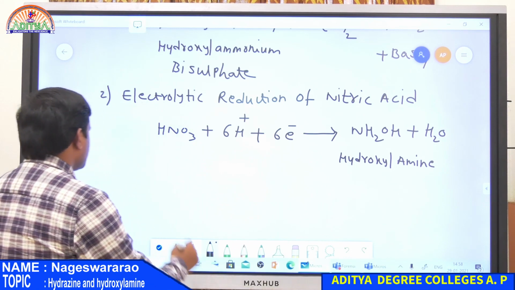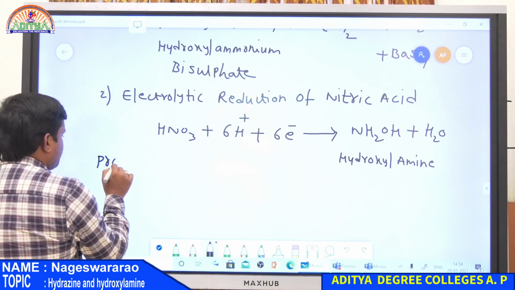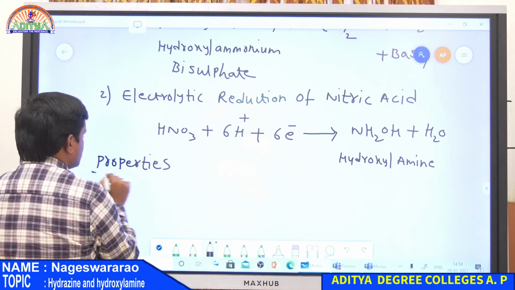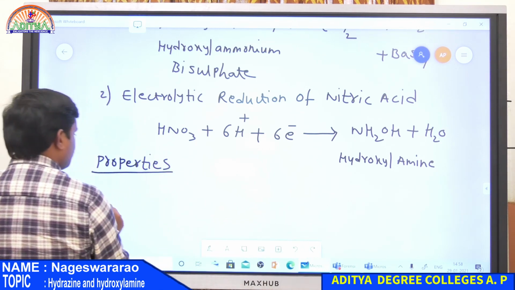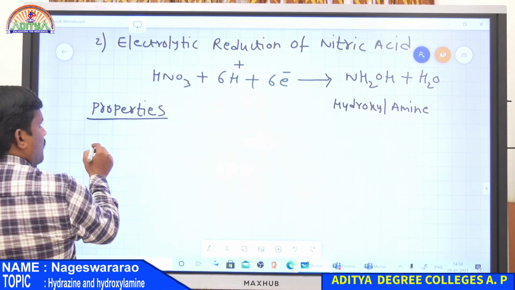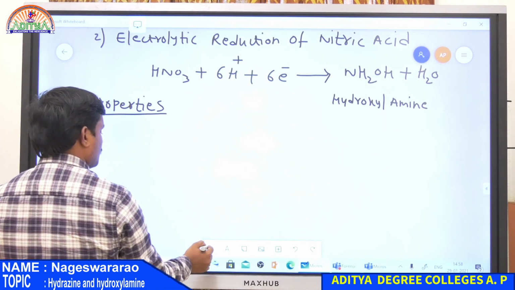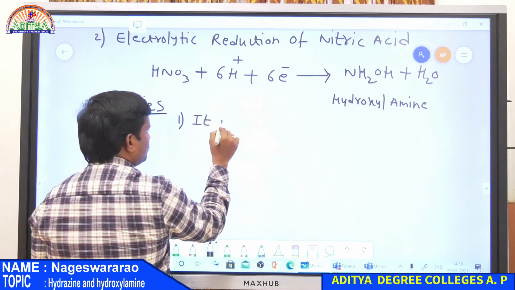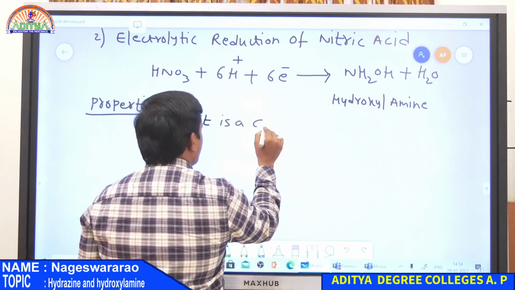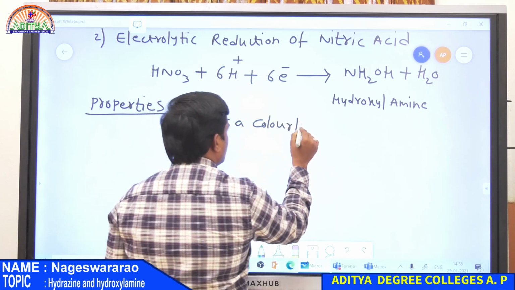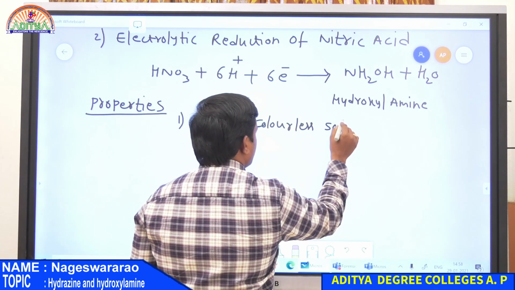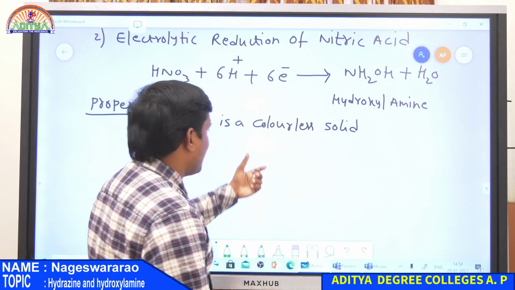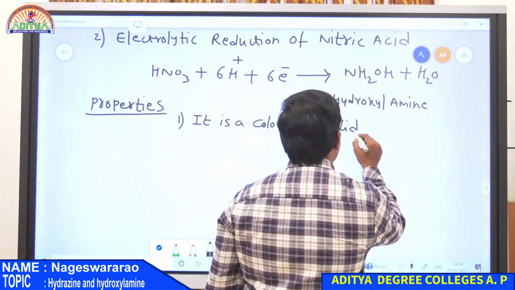Now properties of hydroxylamine. First property, it is a colorless solid. Hydrazine is a colorless liquid, whereas hydroxylamine is a colorless solid.